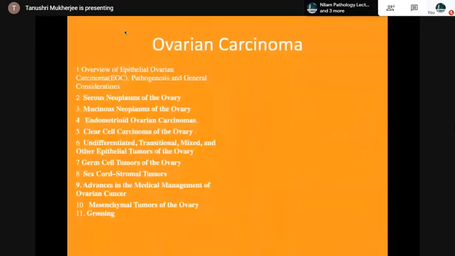So with this, I just touched upon the non-neoplastic lesions and then the ovarian carcinomas. Ovarian carcinomas, an overview. Then the serous neoplasms, mucinous, endometrioid, clear cell. This is the surface epithelial tumors. Then the undifferentiated, transitional, mixed and other epithelial tumors. Then the germ cell tumors, sex cord stromal tumors. What are the advances in the medical management? Mesenchymal tumors and the grossing.